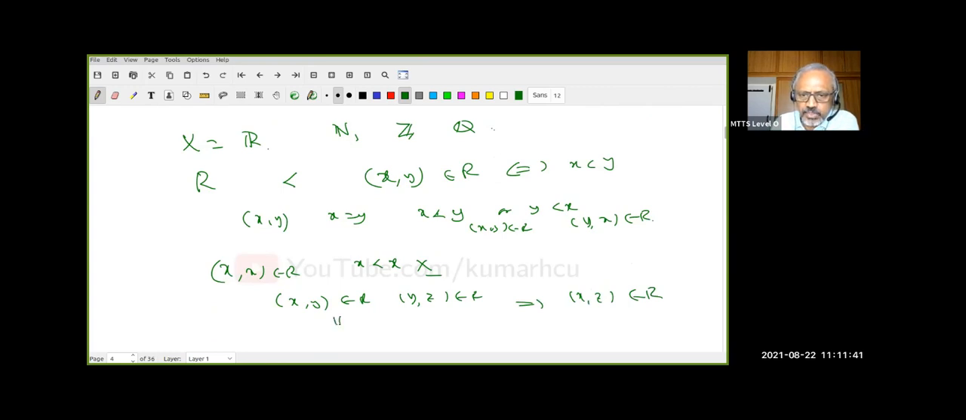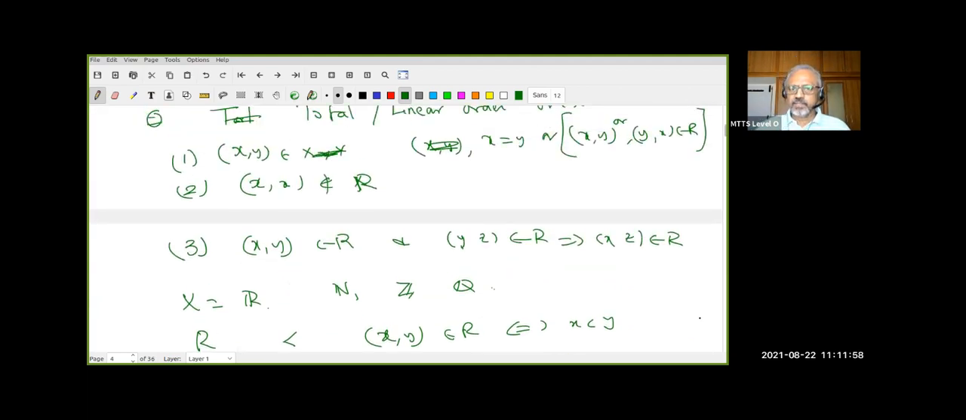What does this mean? (x, y) is in R, according to us, if and only if x is less than y. This means y is less than z. Therefore, x must be less than z. That implies (x, z) is in R. So do you understand these three conditions?